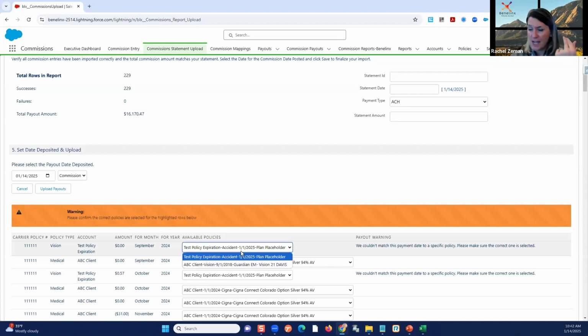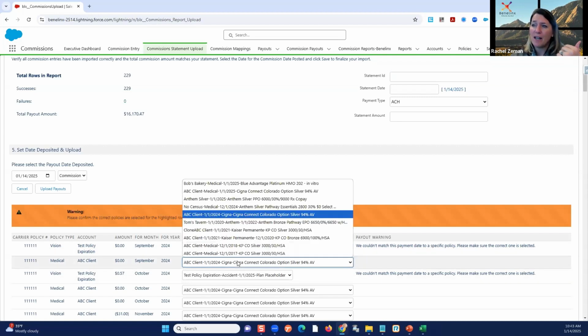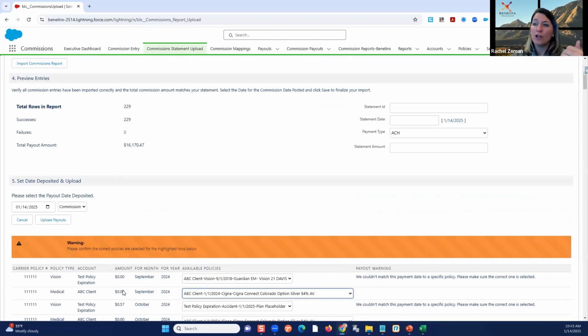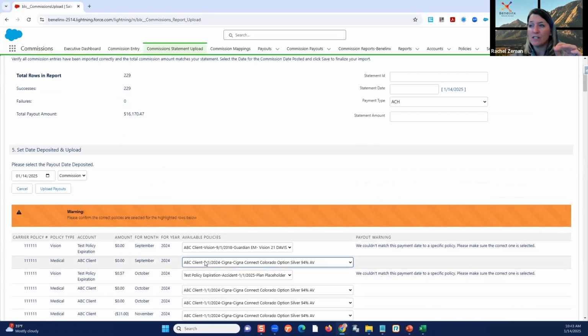Maybe you don't care, it's fine. But if I'm trying to import a policy for 2024 and it's for a specific date in 2025, it's saying this doesn't match, right? The effective dates aren't matching. Maybe you do or don't care. You can update and adjust as you need to. But the orange will not prevent you from loading the commissions. It's telling you though, this is where we're going to put that payout commission record.